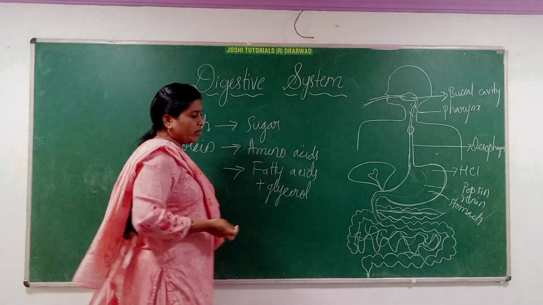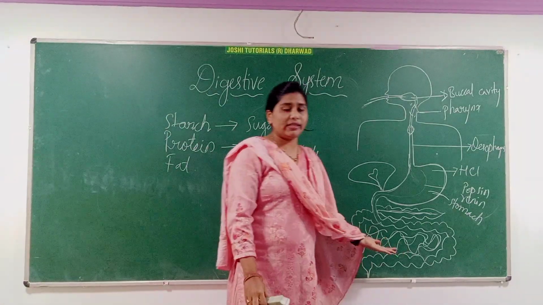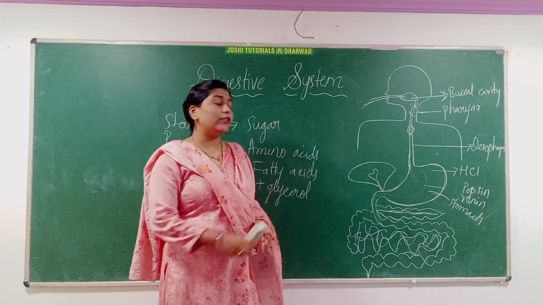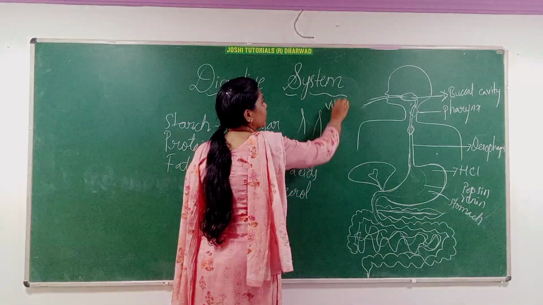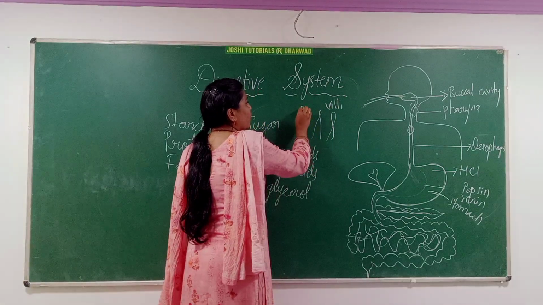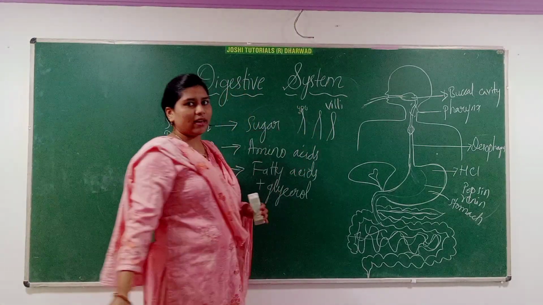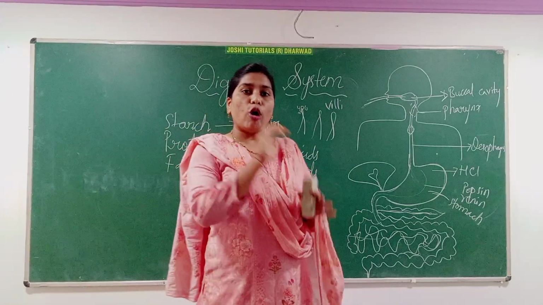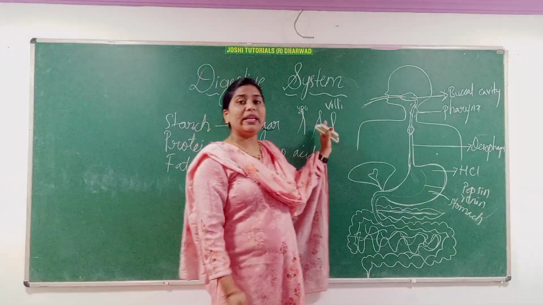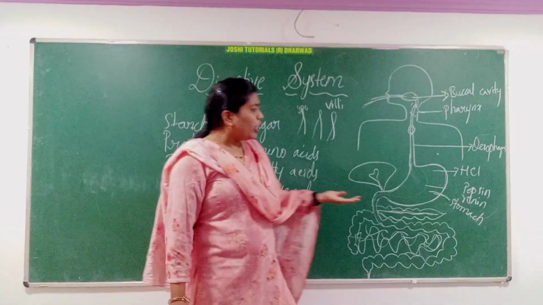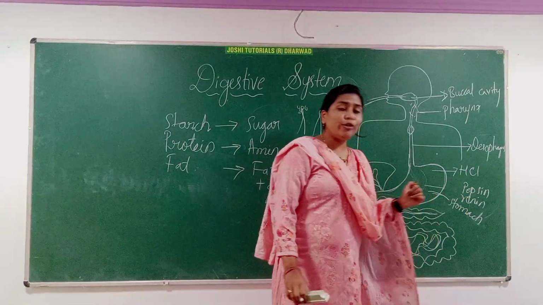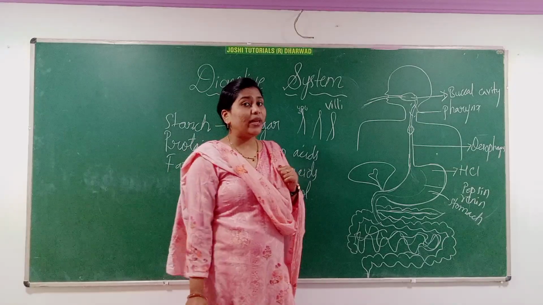All this together we are getting in the small intestine, and in the small intestine so many finger-like projections are present, that are called villi. On this villi, so many blood capillaries are there. In the blood capillaries, all the food is properly absorbed and it is moving to all the parts of the body. Here you can see that the pepsin and renin, two enzymes, are helping in the digestion.